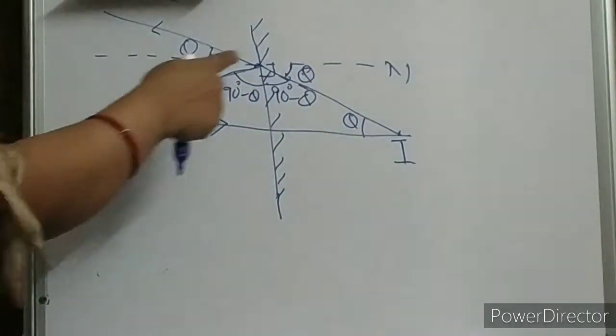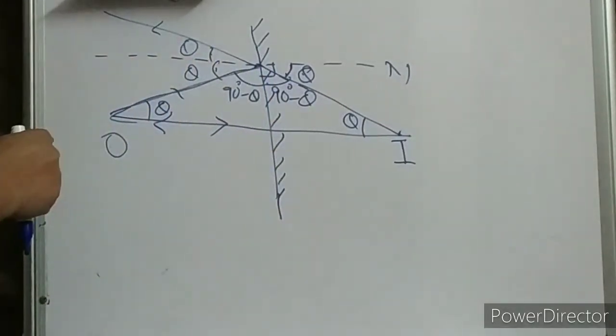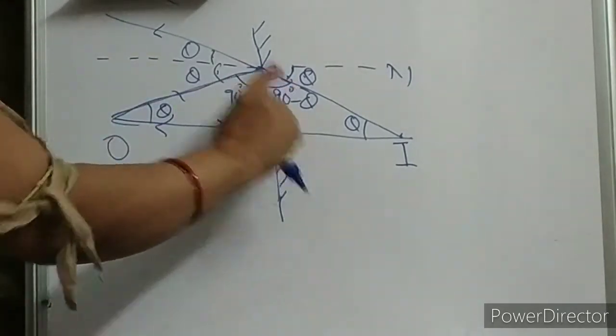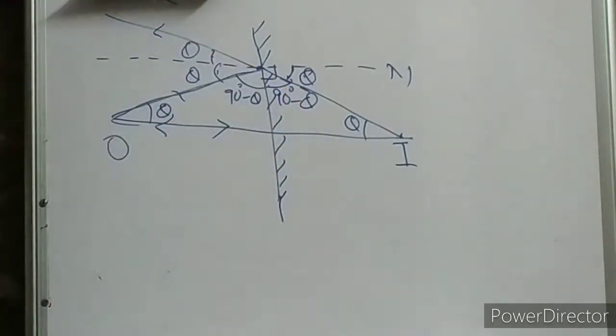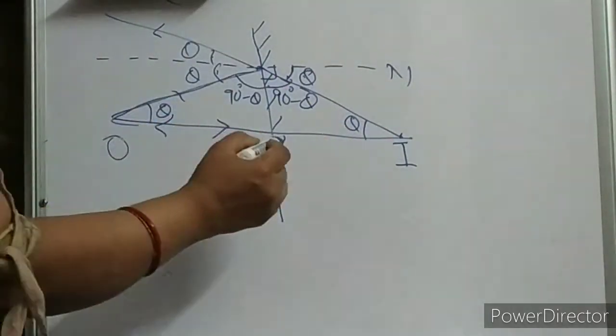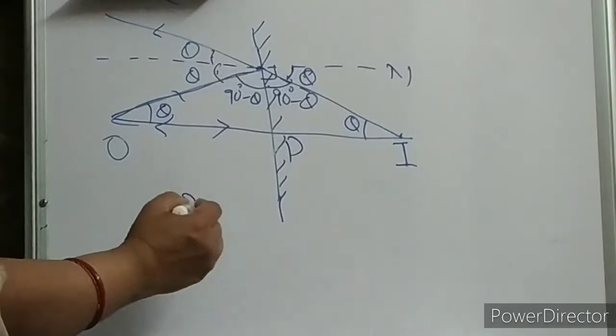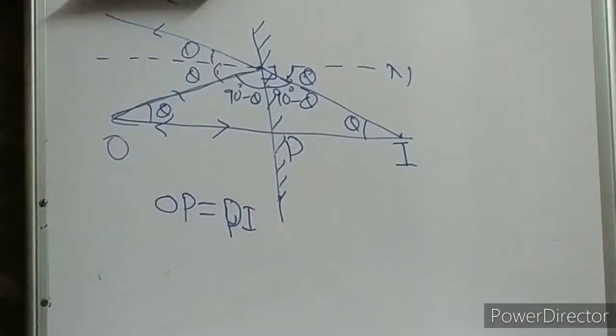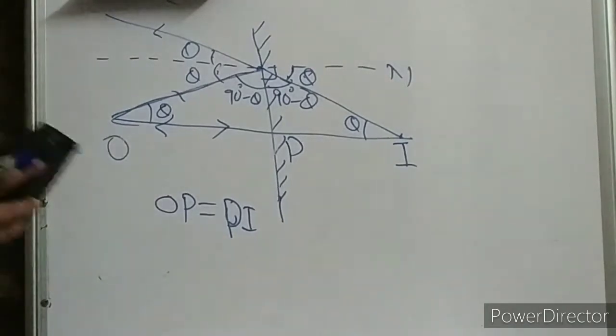Now, in both triangles, this triangle and this triangle, theta and theta, two angles are equal. 90 minus theta and 90 minus theta are equal. And this is your common side. So both the triangles are congruent. If both the triangles are congruent, then by congruency this is equal. Suppose this is P. So OP is equal to PI. Both the distances are equal. Clear, children? Okay. Now let us see some examples of image formation.